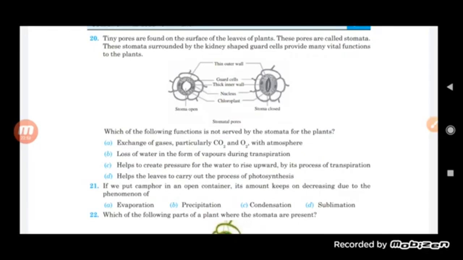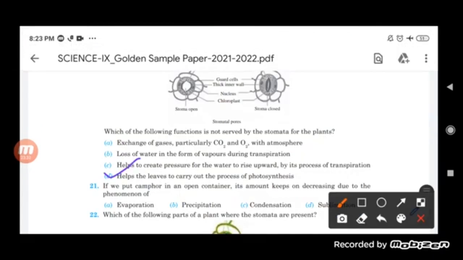Help the leaf to carry out the process of photosynthesis. No, this is not the correct option, because the water and the exchange of gases can take place, but this is not the only thing by which the process of photosynthesis will occur. So we can say that the one which is not a function of the stomata in the plant is the D one.